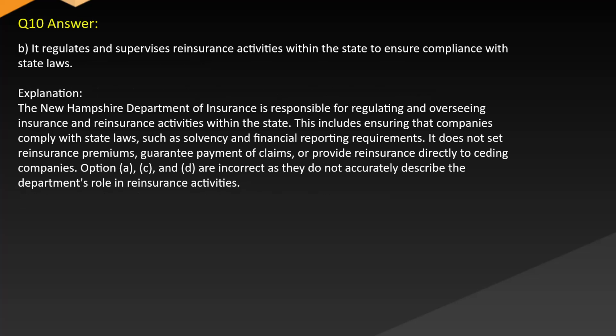Answer: B. It regulates and supervises reinsurance activities within the state to ensure compliance with state laws. Explanation: The New Hampshire Department of Insurance is responsible for regulating and overseeing insurance and reinsurance activities within the state. This includes ensuring that companies comply with state laws such as solvency and financial reporting requirements. It does not set reinsurance premiums, guarantee payment of claims, or provide reinsurance directly to ceding companies. Options A, C, and D are incorrect as they do not accurately describe the department's role in reinsurance activities.